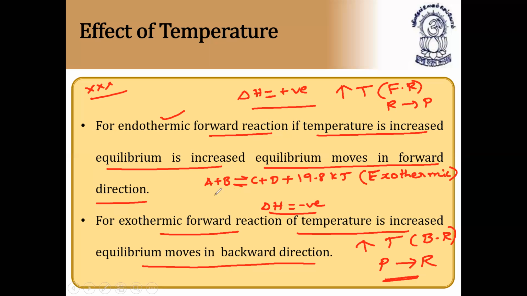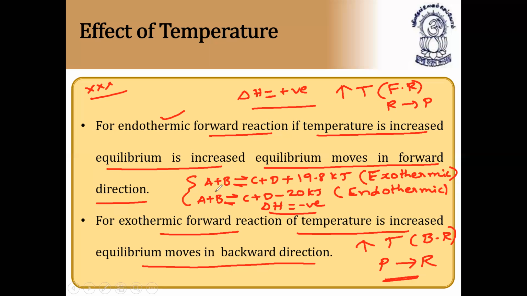Similarly, if they give A plus B gives C plus D minus 20 kilojoules, we can say it is endothermic, because if you shift this to the other side it becomes plus, that is, gaining energy. So this is endothermic. Instead of giving delta H values, they'll give it like this also, to create confusion.